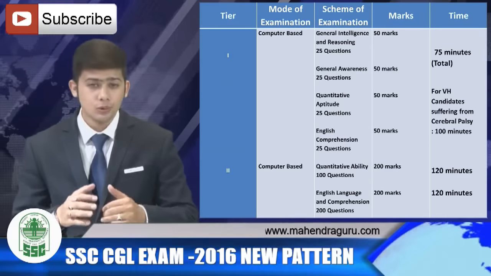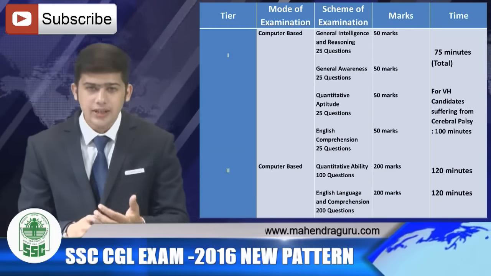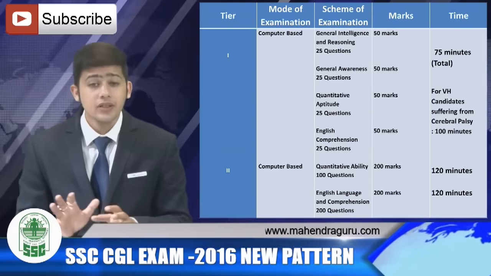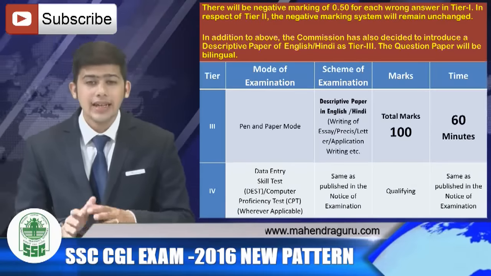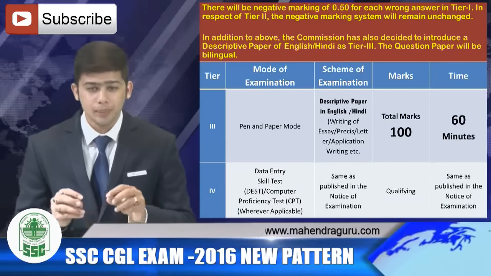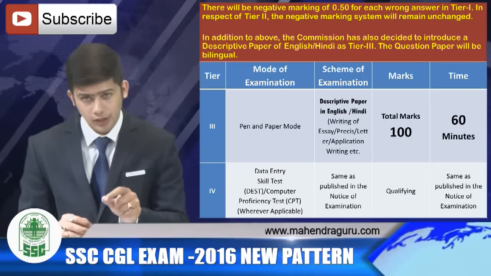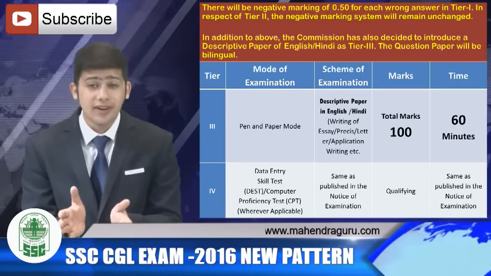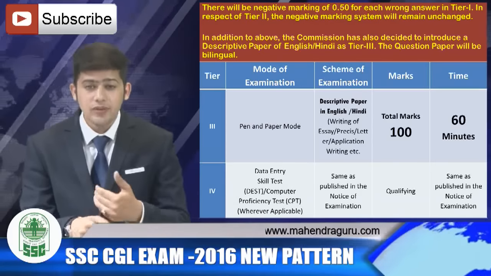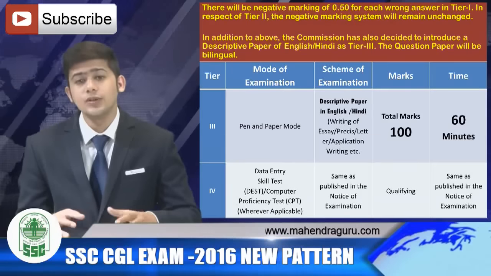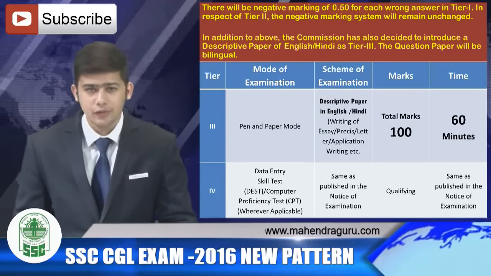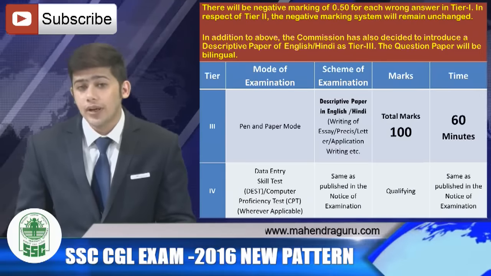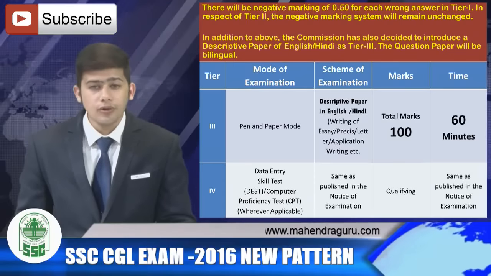Now earlier there were 2 papers, the preliminary, that is Tier 1, and the mains, that is Tier 2, but now we have a difference. First of all, as promised, the negative marking in the Tier 1 would be 0.5 marks for each question, because 1/4 of 2 marks is 0.5. So in terms of the fraction, it's pretty similar. But in terms of the negative marking in decimal, that is 0.5 marks for a single incorrect question.